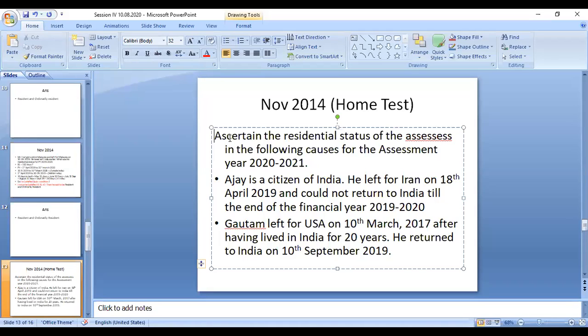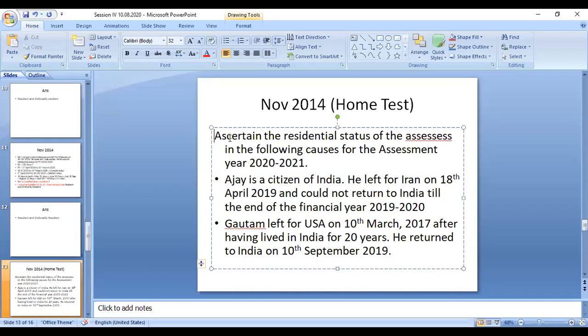So in the previous year, he left for Iran, went out, and could not return back till now. So in the previous year he stayed in India only 18 days or 17 days. Now we are going to verify basic condition 1. The basic condition 1 is that he has to stay in India at least 182 days. But 18 days does not satisfy it, it is less than 182 days.